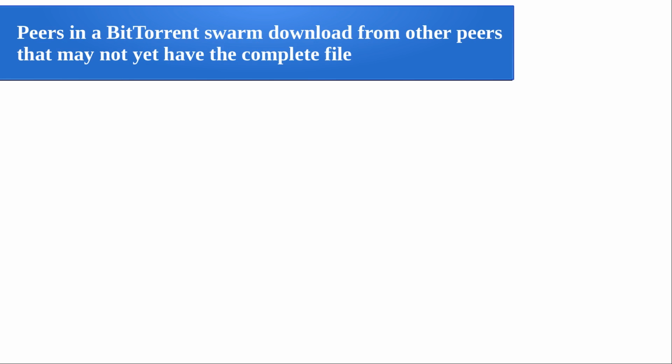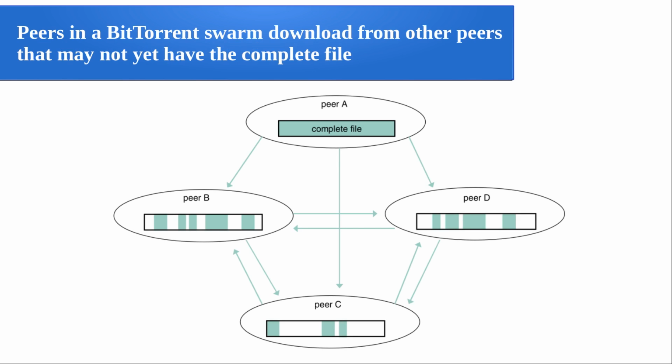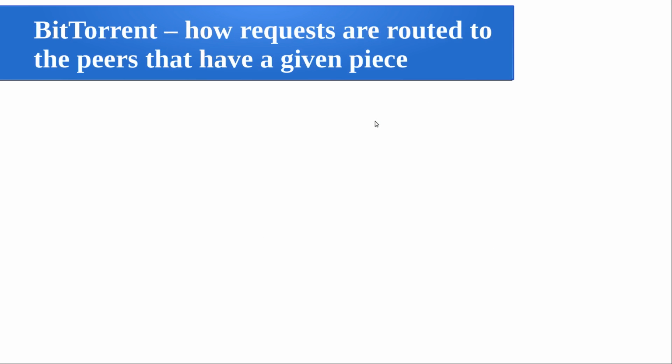So peers in a BitTorrent swarm download, and this is what we explained as a pictorial representation, where they download from other peers that may not have yet the complete file. So here peer A is having the complete file, but B and D are having some part of it that download over. Now C is taking information from B, D as well as from A. So this is the idea. And similarly, we can serve the part which is downloaded to D even. So like that, in all possible directions the communication is possible.